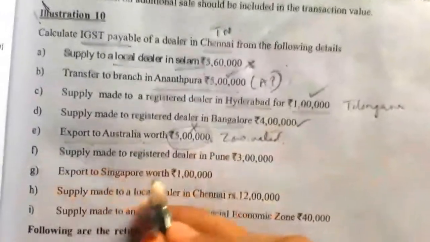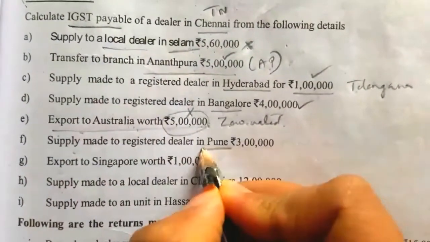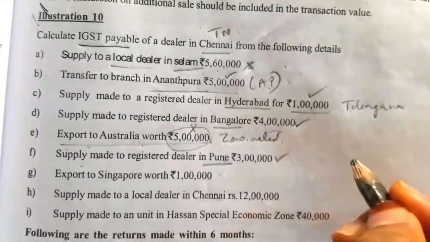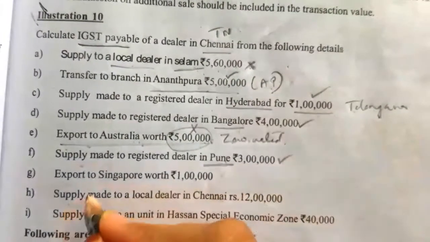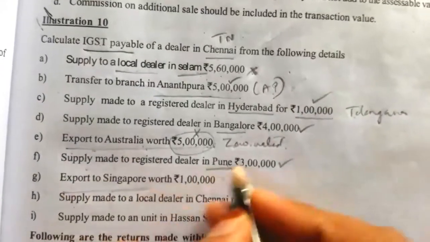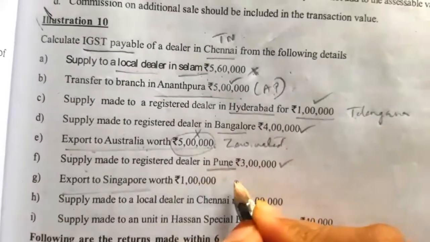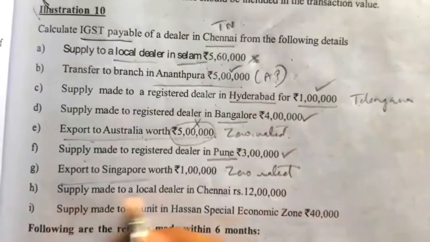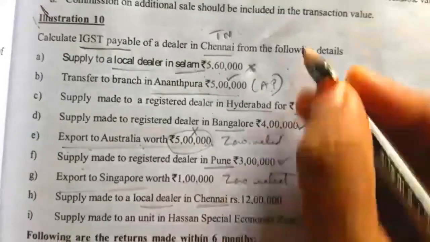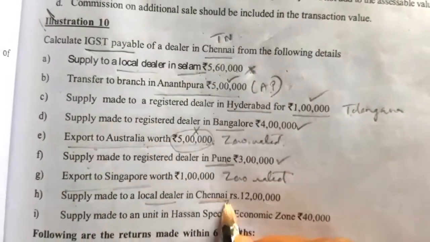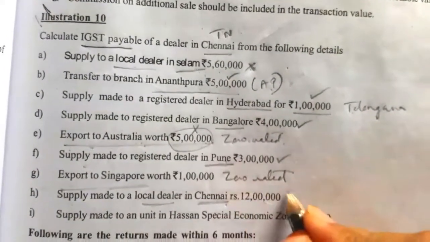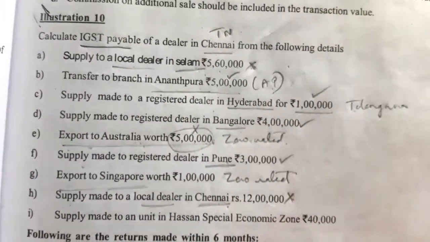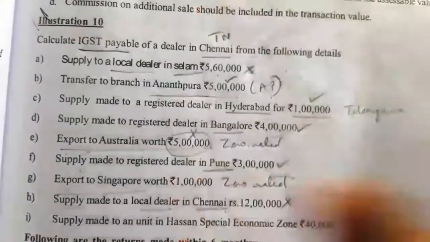Anyone you can opt. Then supply made to a registered dealer in Pune, Maharashtra. Tamil Nadu and Maharashtra are two different states. So the 3 lakh value we have to take for the taxable supply calculation. Then export to Singapore. This amount also we should not take. It is zero rated. Export is zero rated. Then supply made to a local dealer in Chennai. This supply is made within the state of Tamil Nadu. So 12 lakh rupees we should not take, because it is a within-state supply. We have to take only the between-state supply for IGST calculation.